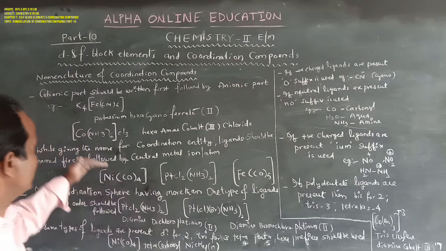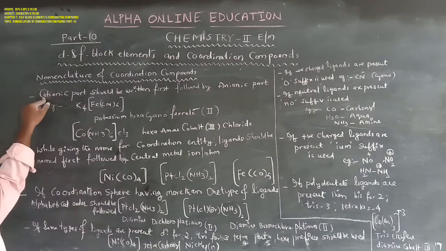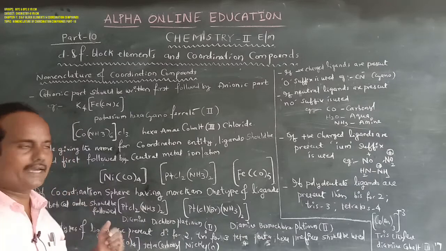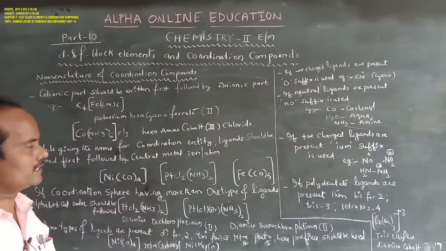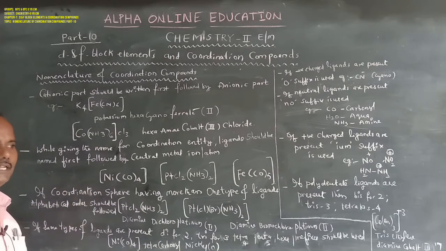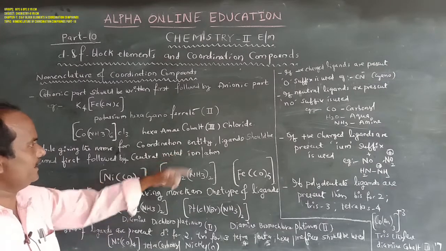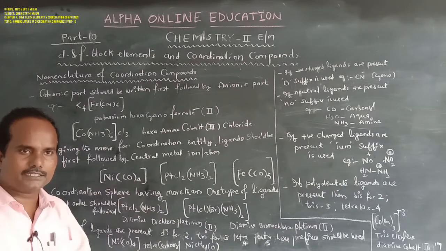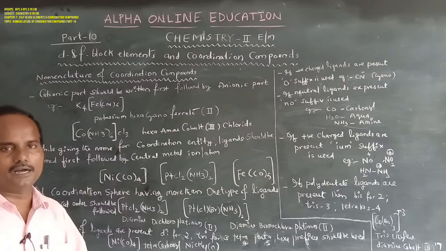While giving the names for coordination compounds, the cationic part should be written first, followed by the anionic part. While naming the coordination entity, the first priority is given to the ligands, followed by the central metal ion.